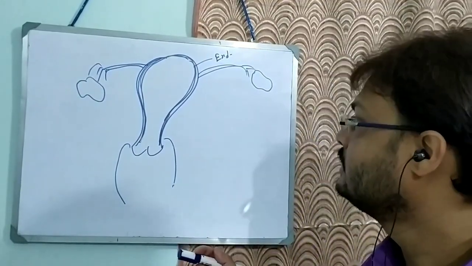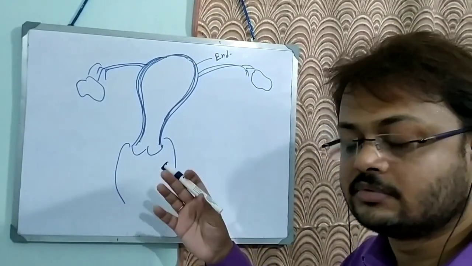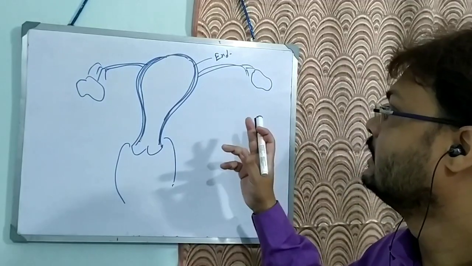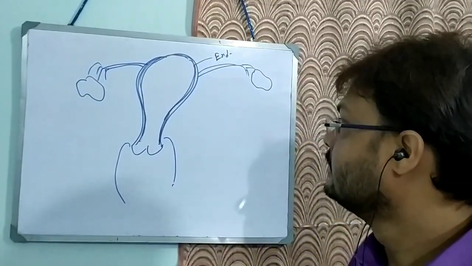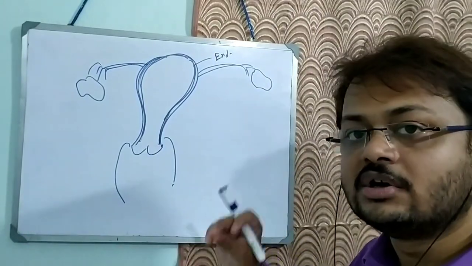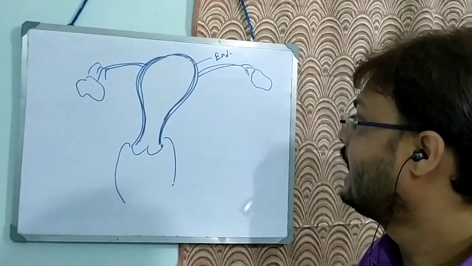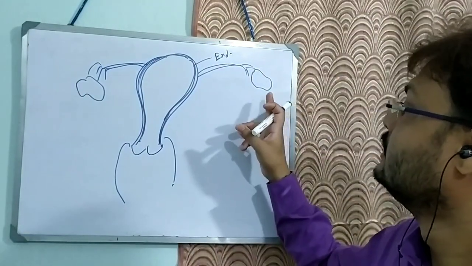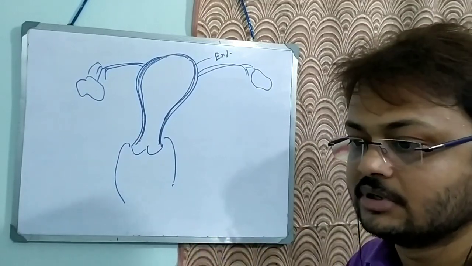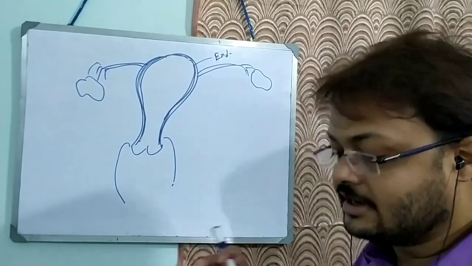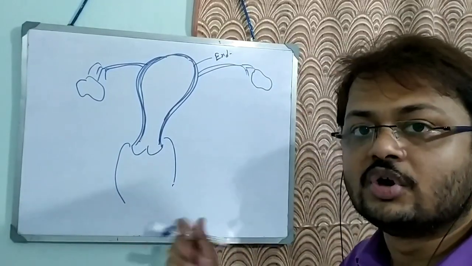So some ova will mature, and after a few days, due to the positive feedback mechanism of this estrogen, there will be release of a large amount of luteinizing hormone, the LH. That LH will lead to release of one mature ovum from the Graafian follicle, and that very Graafian follicle will turn into the corpus luteum.